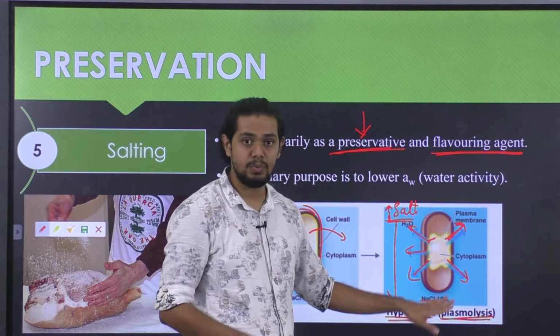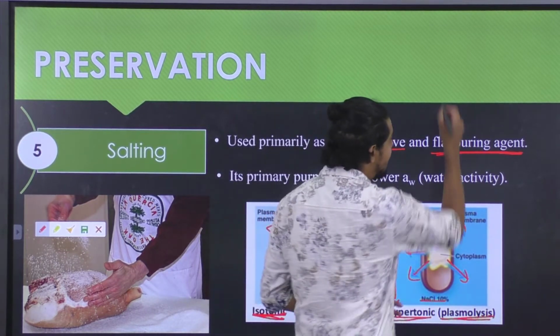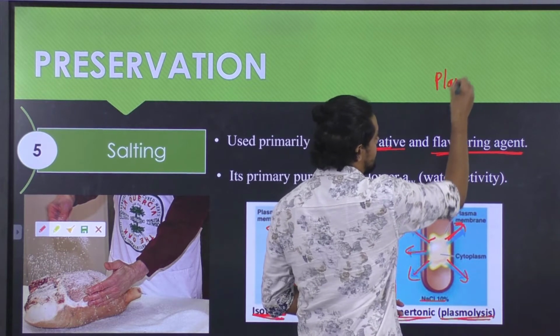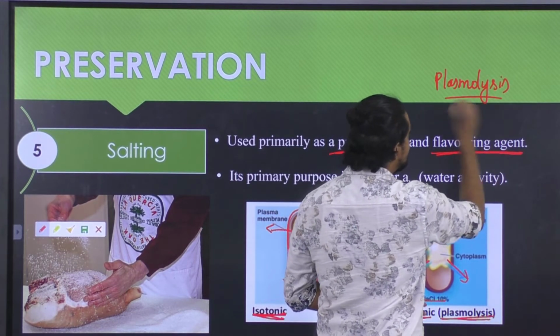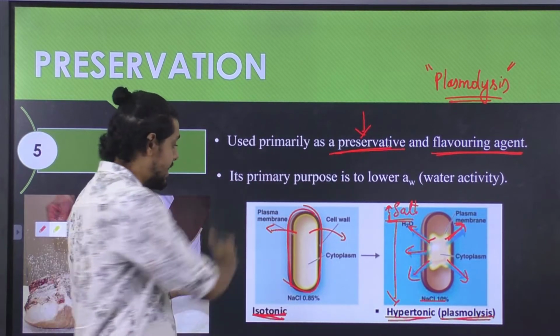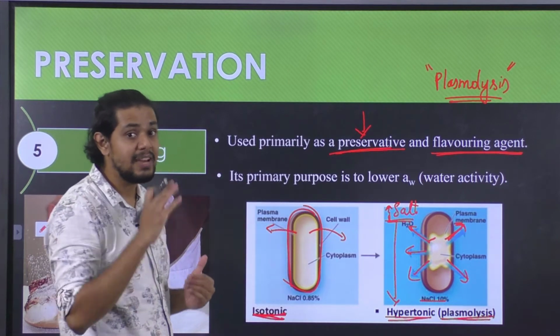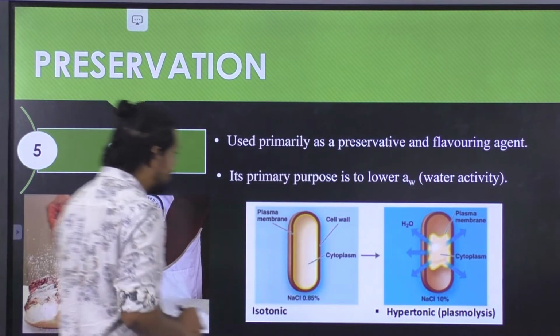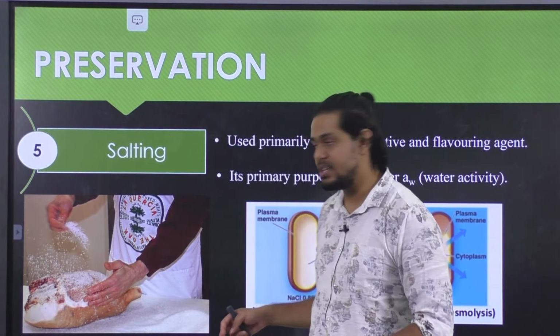Thus it will lead to the lysis of the bacterial cell, and the process is regarded as plasmolysis. So this is the mechanism of action of salt against microorganisms, thereby bringing in the preservative effect. Okay, so that was about salt being used as an important preservation technique.